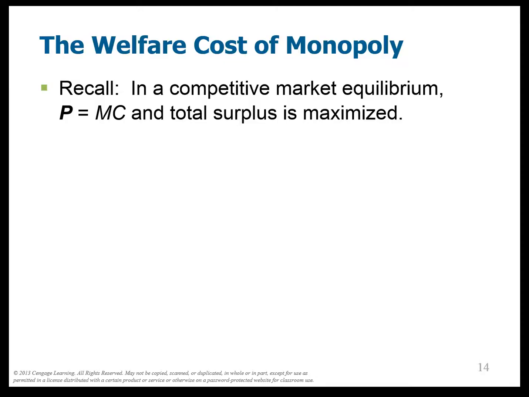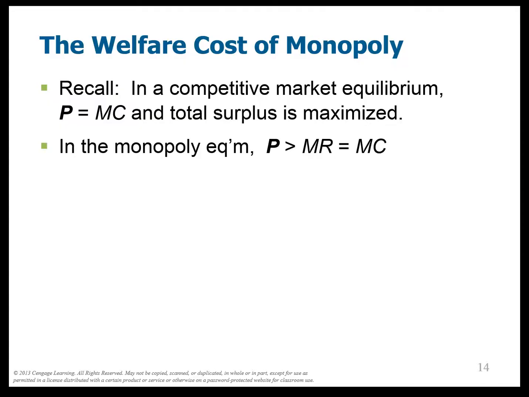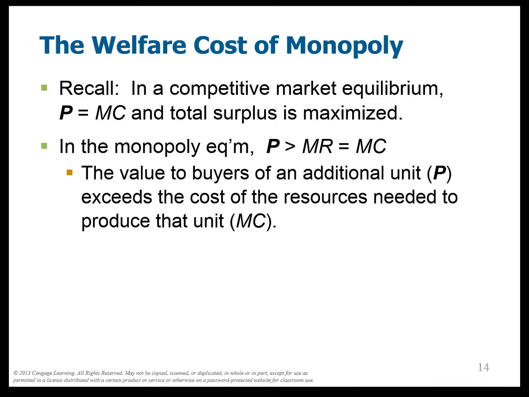So here's the question. What does total surplus look like in monopoly? Remember that in competitive market equilibrium, where price equals marginal cost, we love this because total surplus, the consumer surplus and producer surplus, is maximized. However, in the monopoly equilibrium, remember that the price is higher than the marginal cost.